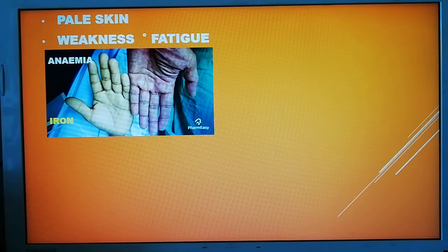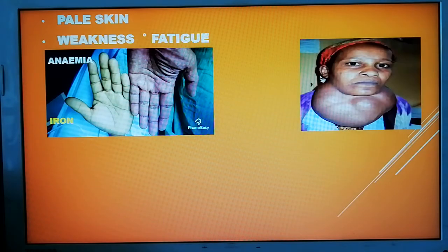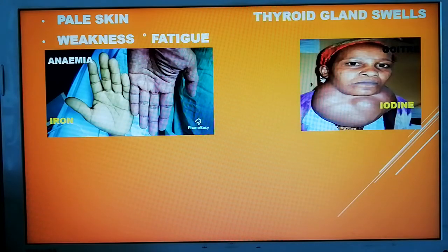So this is anemia. The next, see, the neck of this lady is all swollen. This is a disease called goiter, and it happens due to the deficiency of a mineral called iodine, right? Now, the thyroid gland, which is present in the neck of a person, gets swollen when there is deficiency of iron in the body of that person. Sorry, it's iodine, not iron.